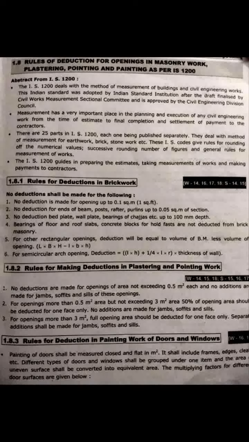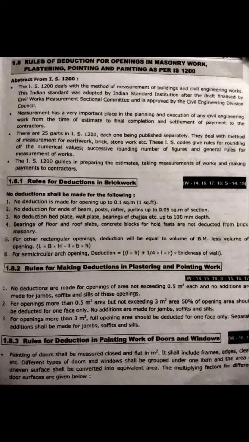They deal with methods of measurement of earthwork, brick and stonework, etc. These IS codes give rules for rounding of numerical values, successive rounding of figures and general rules for measurement of work. IS 1200 guides in preparing estimates, taking measurement of work and making payment to contractors.